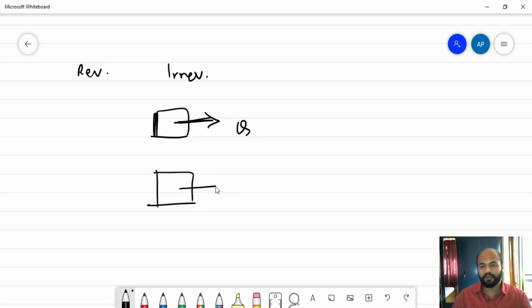And exactly the same amount of heat now has been transferred back to the system without any other changes. So we can say that the system is restored. That is, it has come back to its original position, and hence this process is reversible.